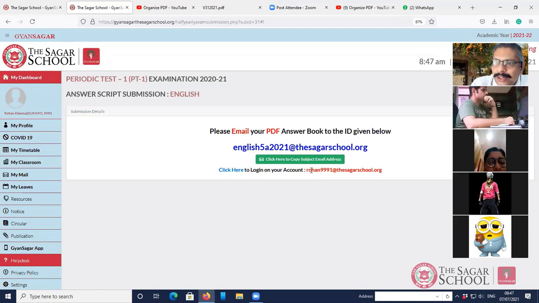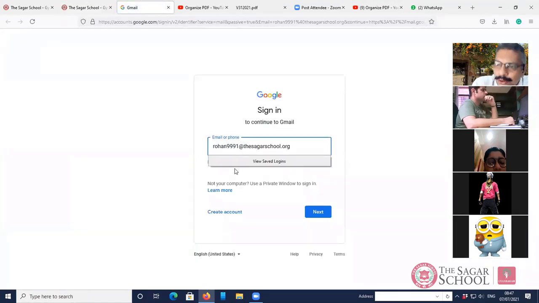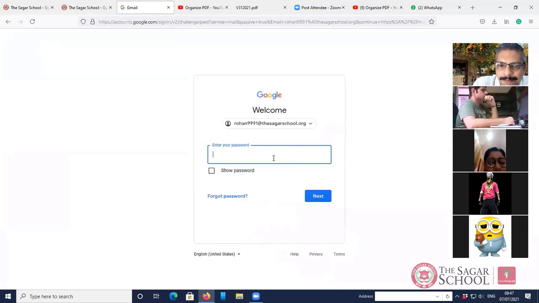Now you go to your Gmail account, your school Gmail account, please, not any other Gmail account. Every child has got a school Gmail account like this with @thesagarschool.org. If just in case you are not sure about your Gmail ID, we have already tried to help you out, and you've got a click here button. When you click on this, it directly takes you to your Gmail ID. So you can click over here, and then you can type the password. Now the password I will have to see because I don't remember this password.